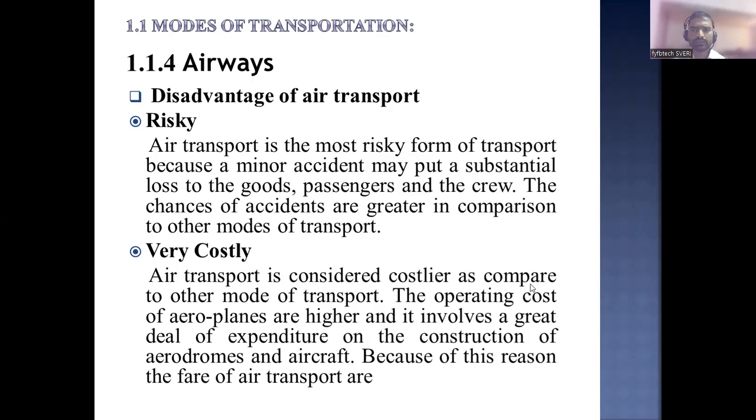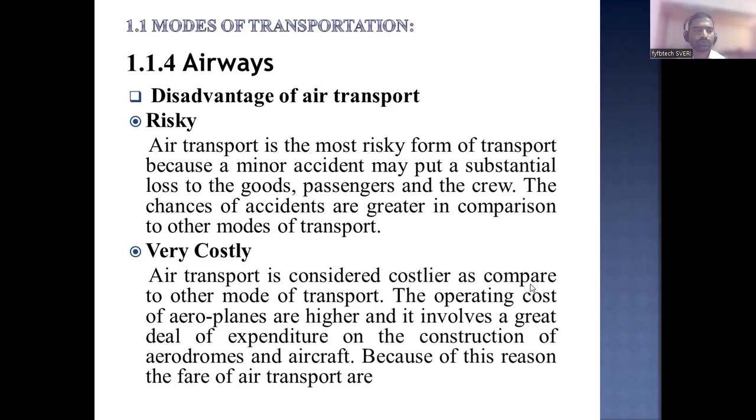Which transportation mode is the slowest? Waterways. Which one is the fastest? Airways. Which one requires a very high initial investment? Roadways or railways? Railways. Initial investment is very high for the railways.